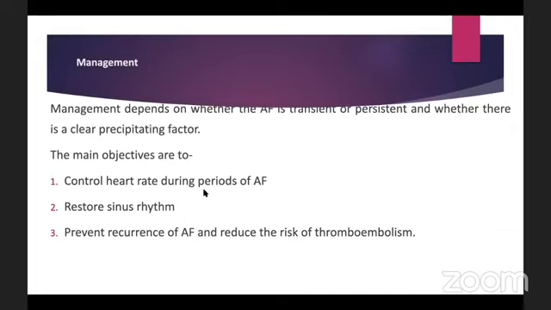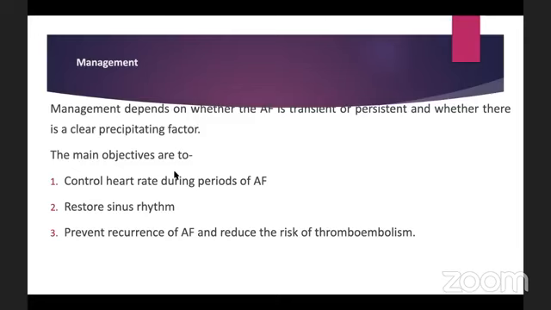So we easily remember rate control, rhythm control, and anticoagulation. So these are the main three objectives, and the fourth one can be removal of any precipitating cause. So these are the main four headlines that we study in the management of atrial fibrillation.